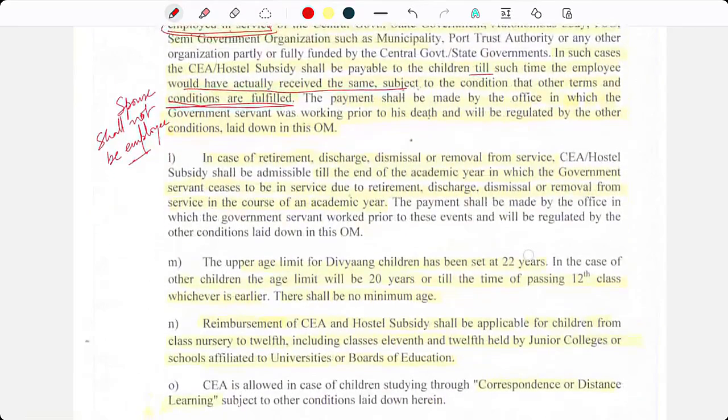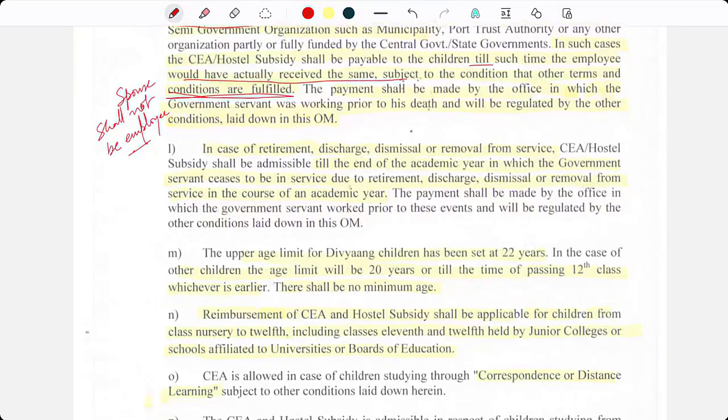So if he would have been in service, then according to his length of service, the CEA will be payable to the child. In case of retirement, discharge, dismissal, or removal from service, CEA and hostel subsidy shall be admissible till the end of the academic year.